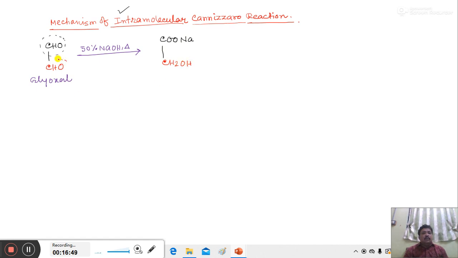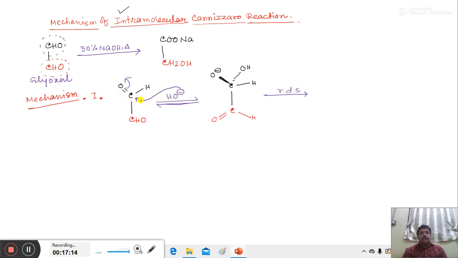Now, in a molecule having two CHO groups, Cannizzaro reaction takes place and hydride transfer takes place within the molecule. So this type of reaction is known as intramolecular Cannizzaro reaction. Let us see how this intramolecular Cannizzaro reaction takes place. Let us see the mechanism of this reaction. In the first step, the hydroxyl ion attacks the CHO group to form a tetrahedral intermediate. In the second step, C=O formation takes place and the C-H bond breaks.